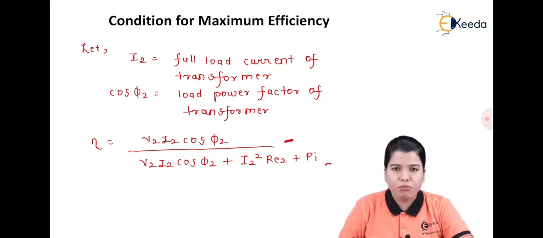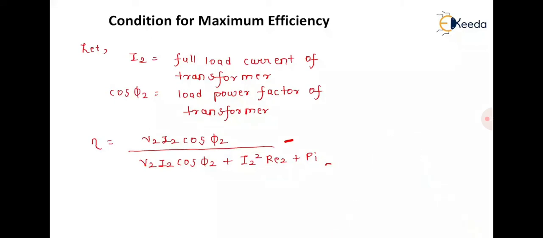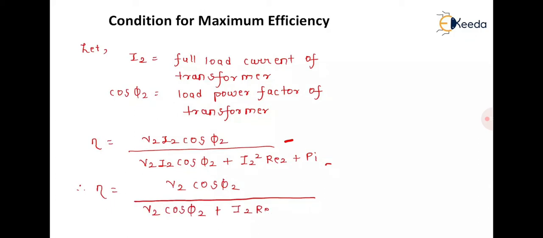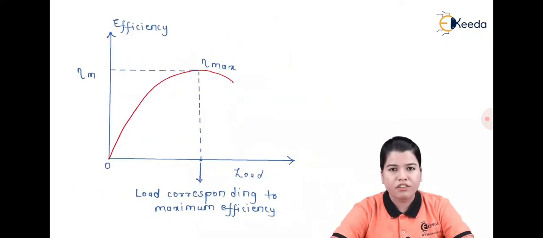If we divide numerator as well as denominator by I2, we get efficiency is equal to V2 cos phi 2 divided by V2 cos phi 2 plus I2 Re2 plus Pi divided by I2. Let it be equation number 2. Now, if we plot the graph of efficiency versus load, the figure shows the graph for the efficiency versus load.